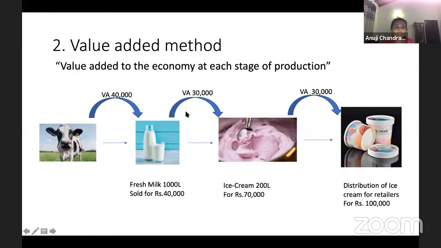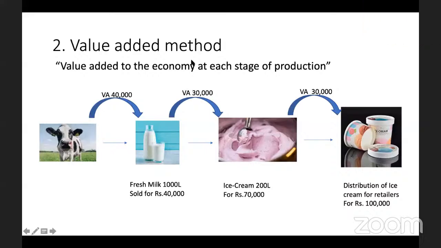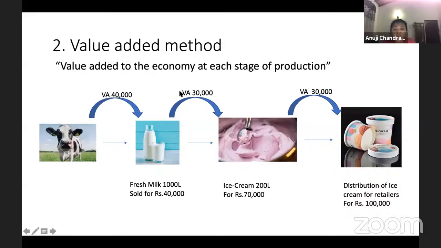So guys, you can take the value addition of each stage, that is 40,000 plus 30,000 plus 30,000. 30 plus 30 is 60, plus 40 is 100. If I ask you what is the final value of the output, that is the total value of these value additions, which is 100,000.